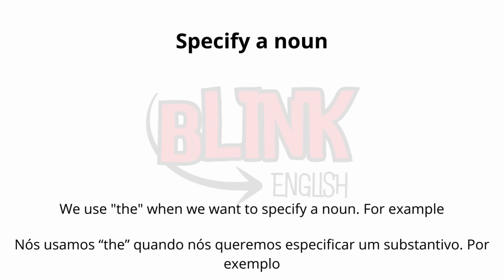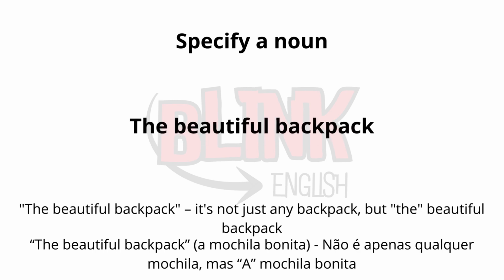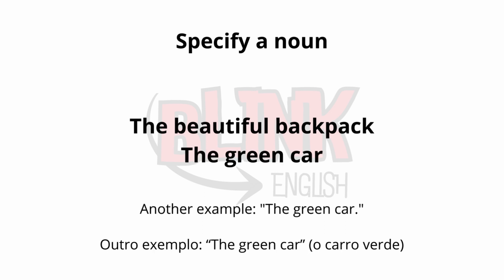We use te when we want to specify a noun. For example, the beautiful backpack. It's not just any backpack, but te, beautiful backpack. Another example, the green car.